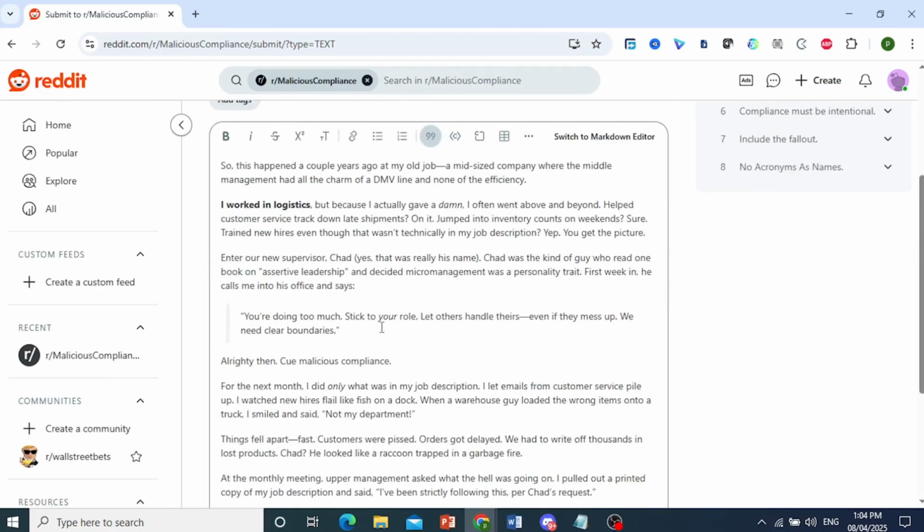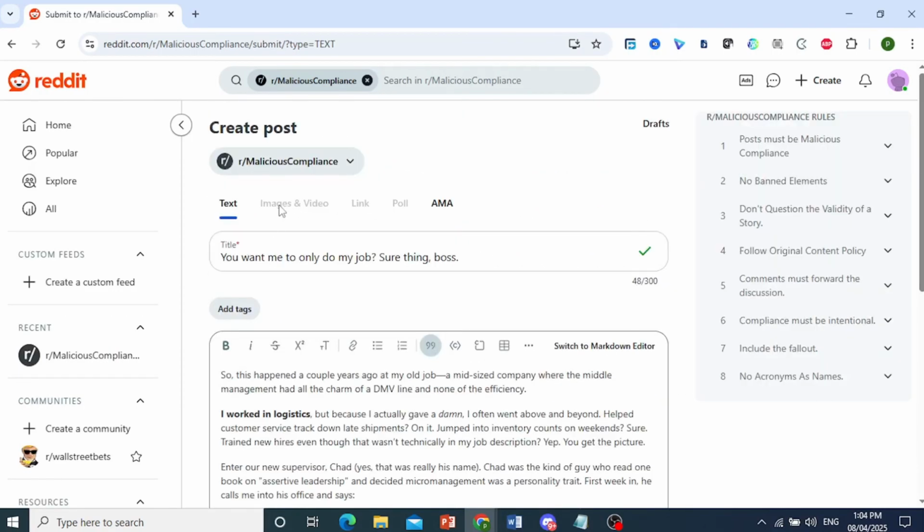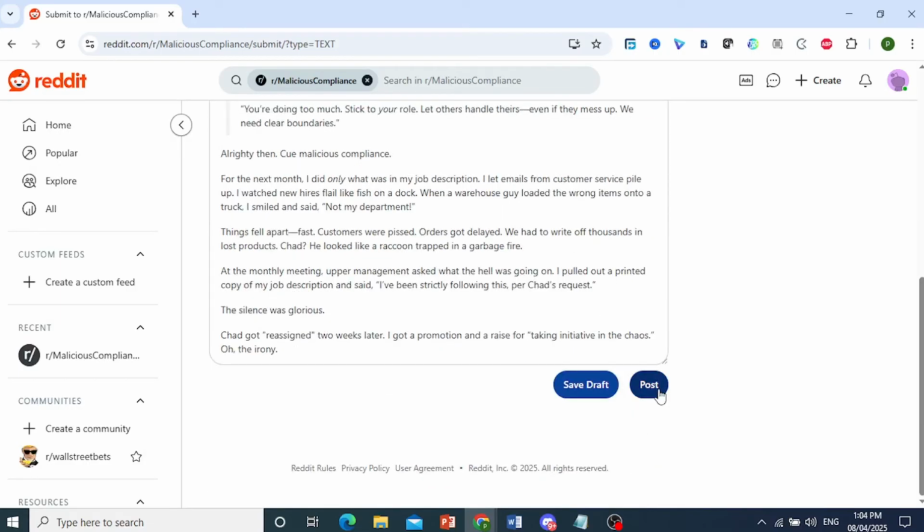But once you're done, just come and click on post. Of course, you can also add images and videos, but you have to do that with the images and video one. This is just the text one. So you just come here and click on post.